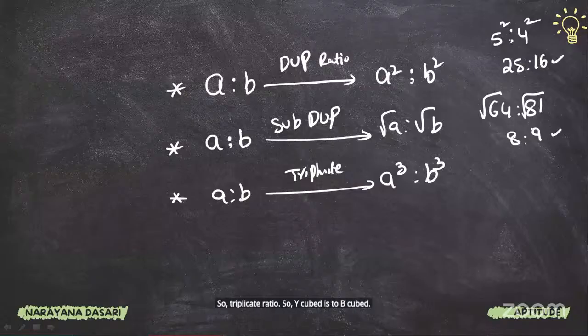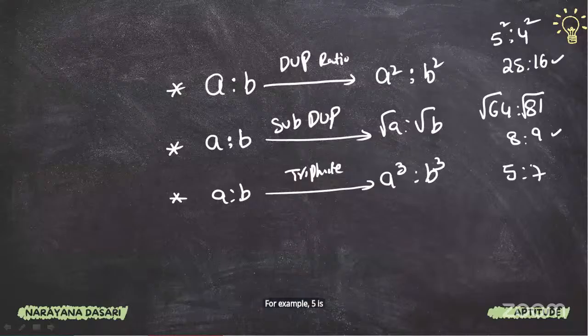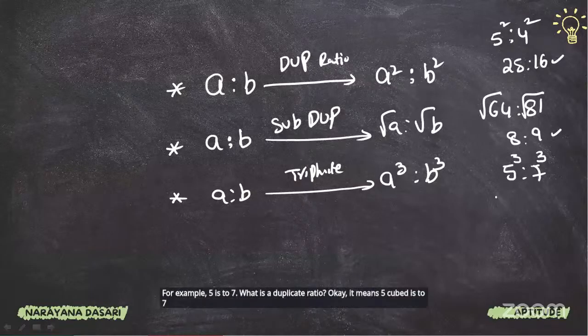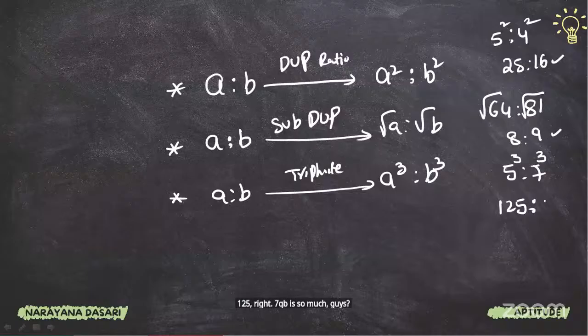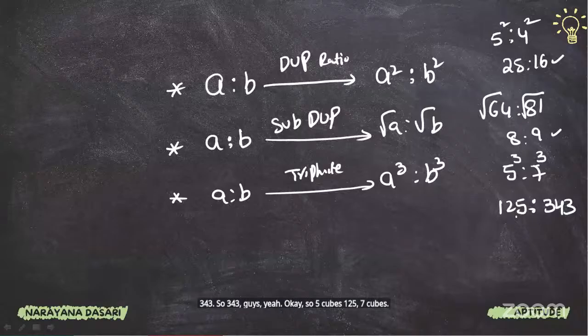A is to B triplicate ratio is A cube is to B cube. For example, 5 is to 7. What is the triplicate ratio? It means 5 cube is to 7 cube. 5 cube is how much, guys? 125. 7 cube is how much, guys? 343. So 5 cube is 125, 7 cube is 343. That is the answer, guys.